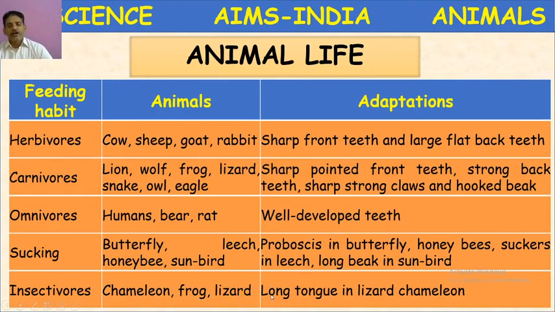They possess a long tongue which helps them to catch prey. They possess a long protrusible tongue. Protrusible means it will come out like a spring. They throw their tongue out and the tongue is very sticky, so the insect will stick to the tongue, and again they take it back. So that kind of sharp, immediate action takes place.